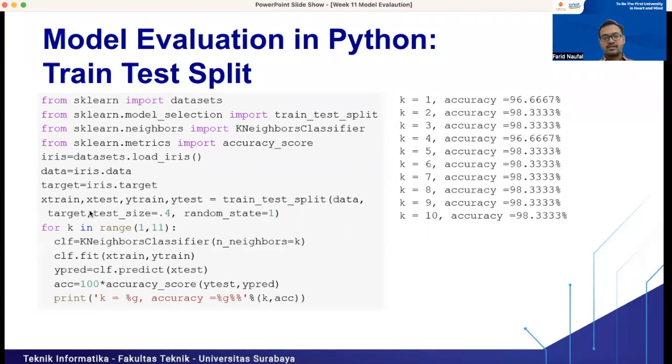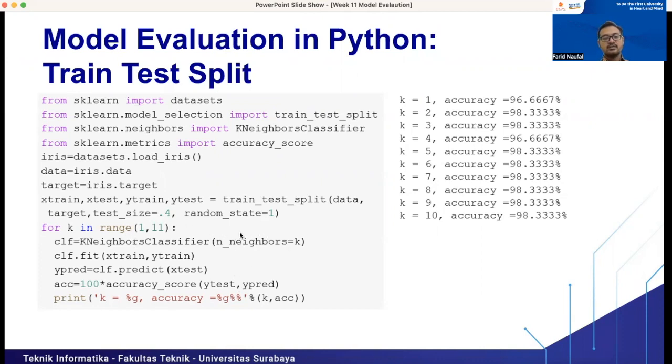Then we split the data set into training set and testing set using train_test_split, and we set 40% for the testing set and 60% for the training set, right? It's like what we did in the previous class on KNN.